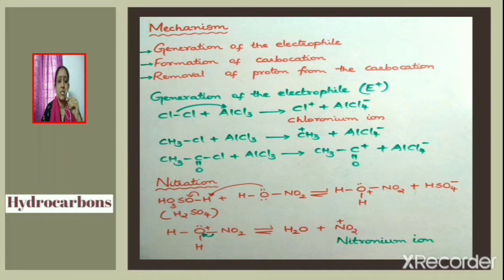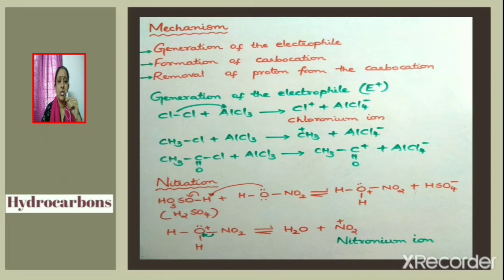Next we shall discuss the mechanism of electrophilic substitution reaction. Three steps are involved. First step is generation of the electrophile. Second step is formation of carbocation. And third step is removal of proton from the carbocation. Now let us see the first step, that is generation of the electrophile E+.